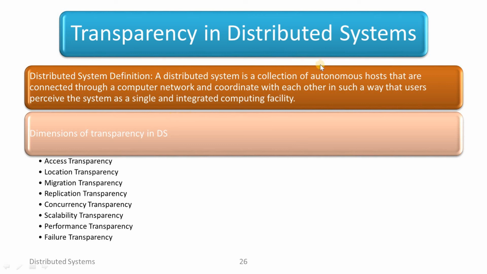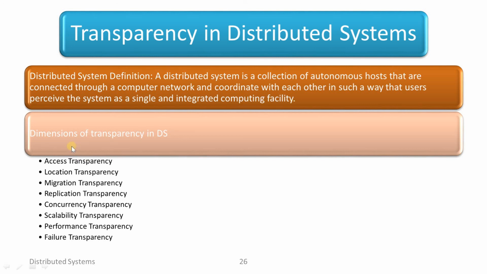Transparency in a distributed system. How transparency takes place in a distributed system will be explained. A distributed system is a collection of autonomous hosts that are connected through a computer network and coordinate with each other in each way, so that users perceive the system as a single and integrated computing facility.